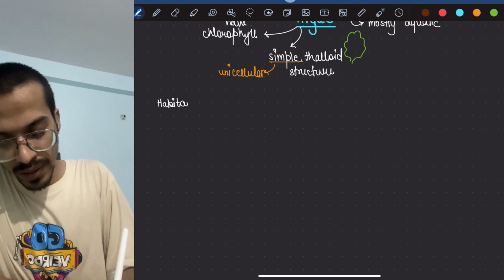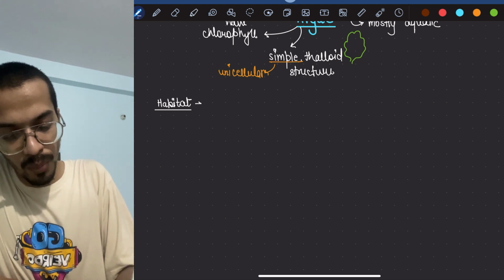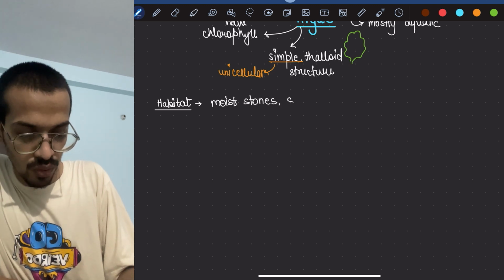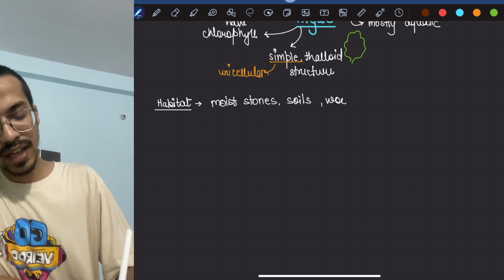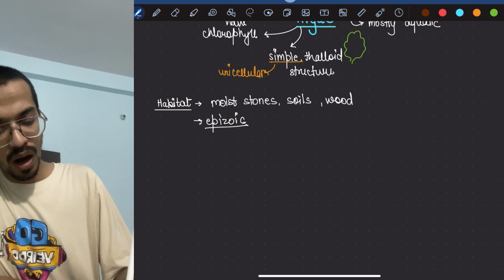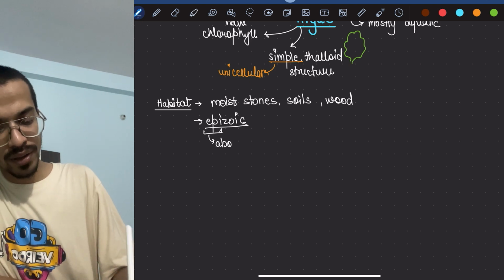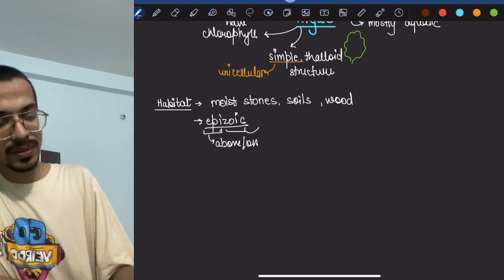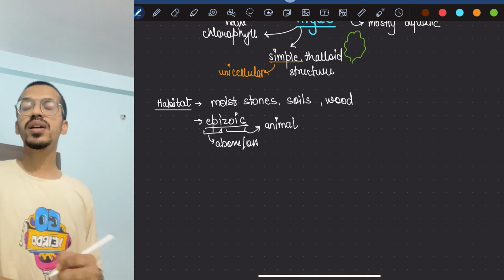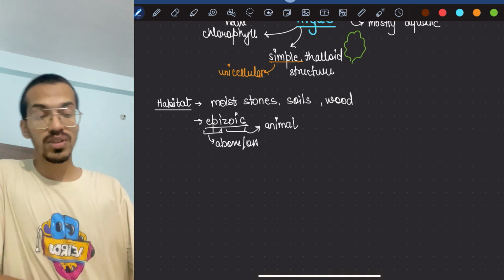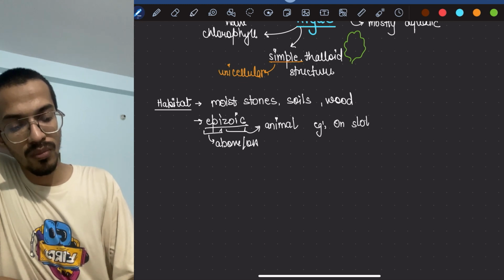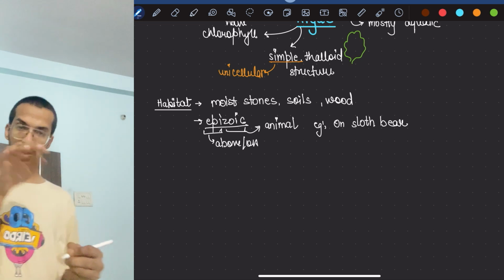So I told you they can be present on moist stones, soil, wood. There is a type called epizoic. Epizoic means above or on; the zoic word means animal. So there are certain varieties which are present on organisms, for example, on the sloth bear. Okay, means present over the body.